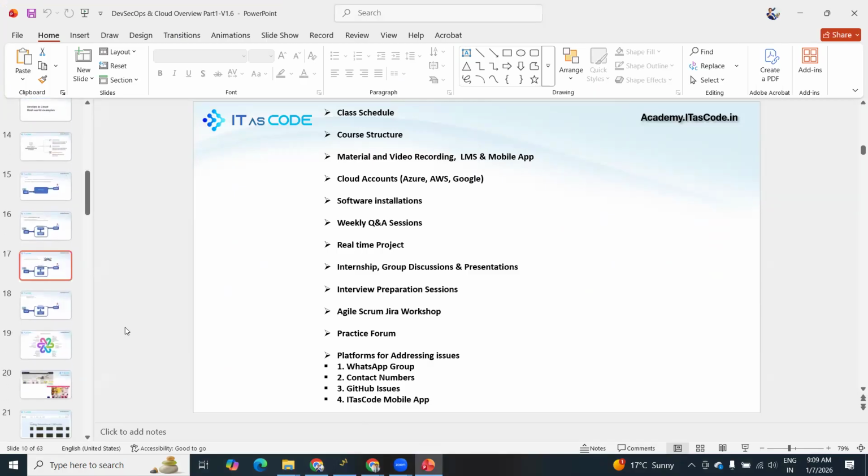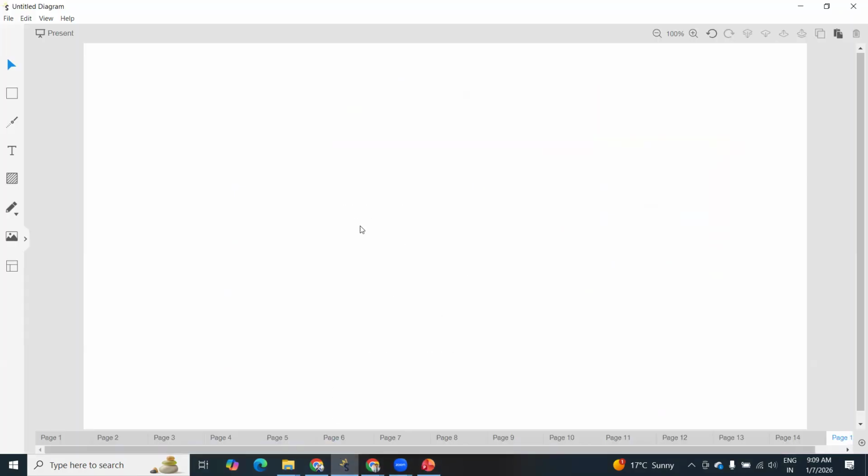Right. Example. First, let us see applications. So what is an application first? Let us discuss here. If you observe, there are different types of applications. Here I'm trying to access one of the applications. So this is my desktop. This is my desktop. Users. And this person needs to access Excel, MS Excel.